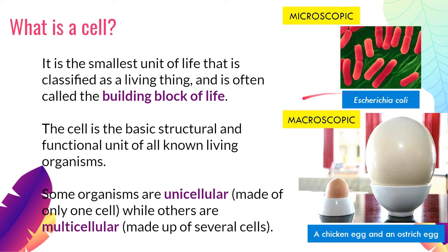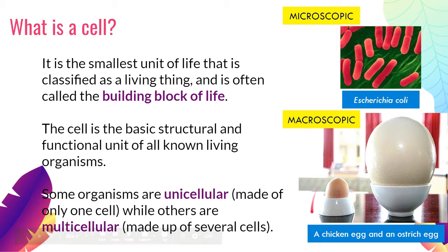Another way to categorize cells would be how big or small they are. Those cells that are too small to be seen by the naked eye and require the microscope to be seen, we call them microscopic, such as your E. coli and other cells that we will tackle along the way. While we also have macroscopic cells, which means that they are big enough to be seen by the naked eye.